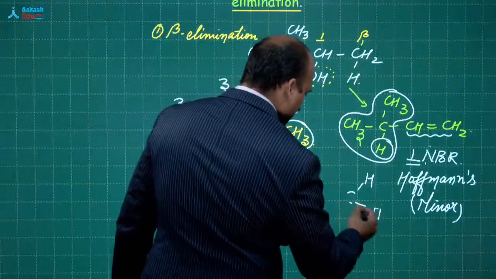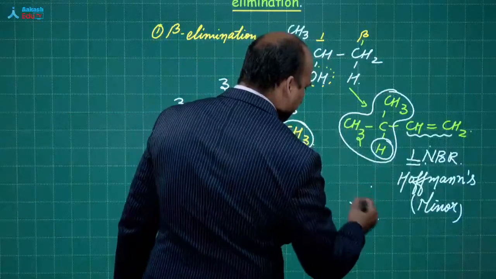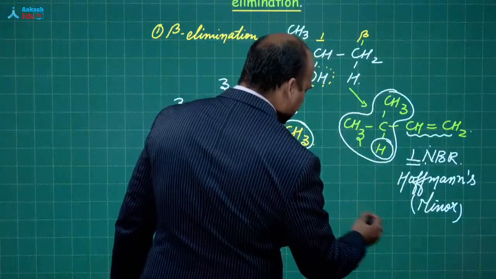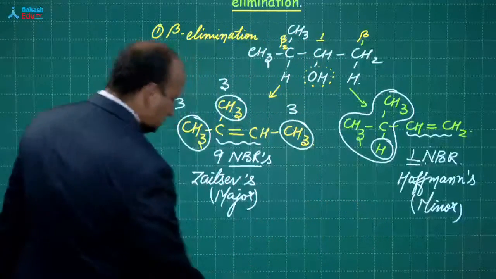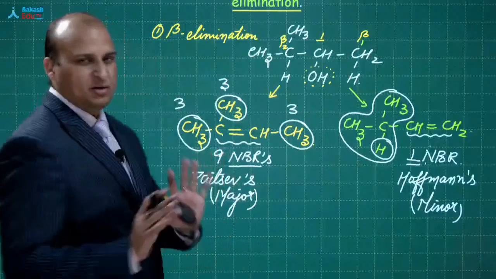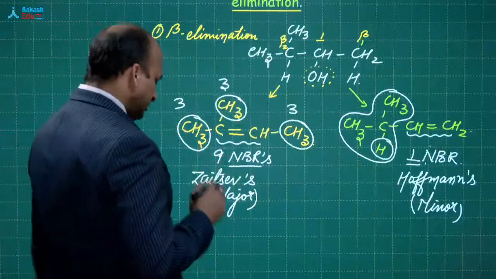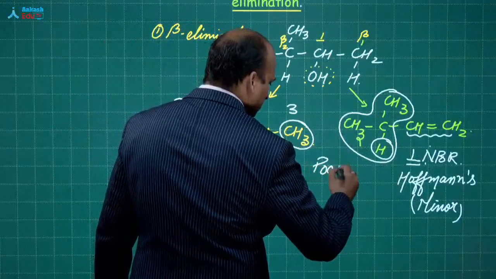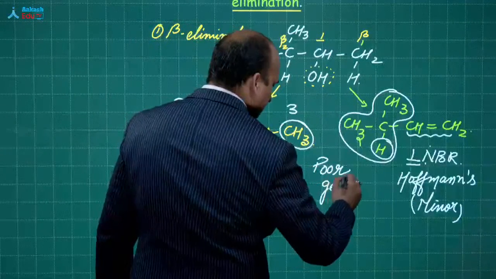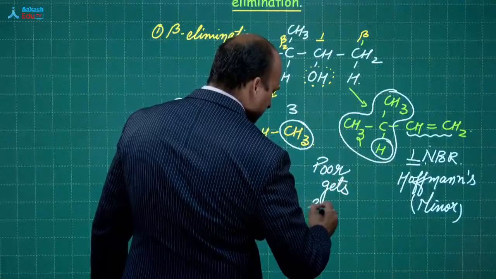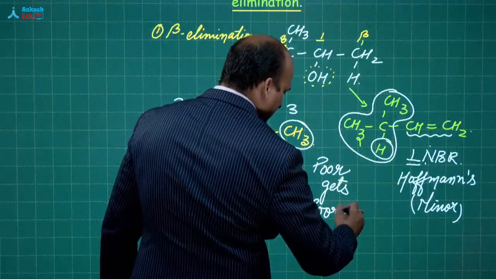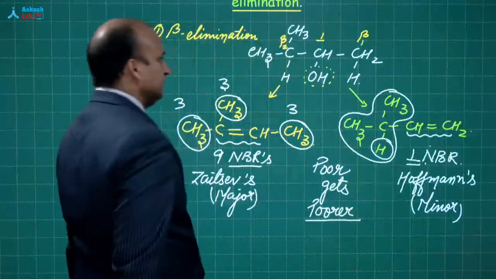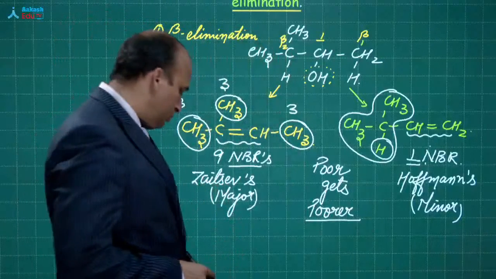Now, what is Saytzeff's elimination rule? Sir, what exactly is the rule? Though we will talk about it in alkyl halides also, I am giving the simplest possible rule. The simplest possible rule is the poor gets poorer. Sir, what is this? See, what do I call as poor?